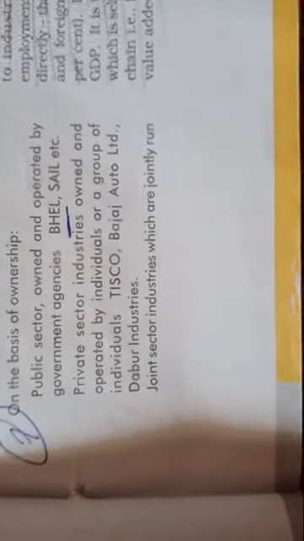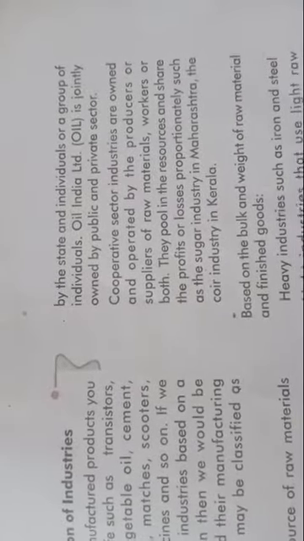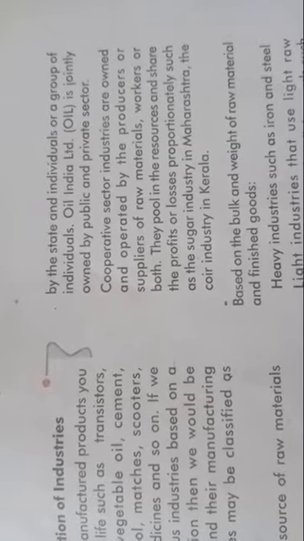Public sector industries are owned and operated by government agencies, like BHEL, SAIL, etc. Private sector industries are owned and operated by an individual or a group of individuals, such as Tisco, Bajaj Auto Limited, Dabur Industry, etc. Joint sector industries are jointly run by the state and an individual or a group of individuals. As an example, Oil India Limited is jointly owned by the public and private sector.